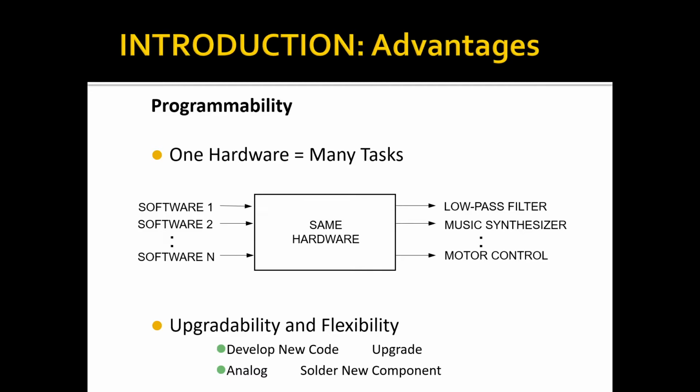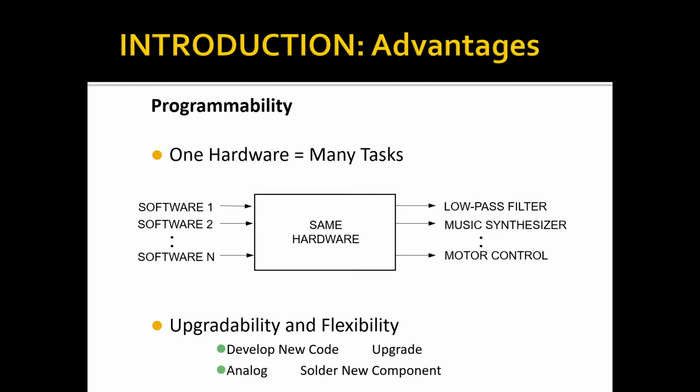Digital signal processors are programmable. You can use the same hardware and put in different software so that different applications or many tasks can be performed by a single piece of hardware. You can upgrade, develop a new code, and it is very flexible. Whereas in analog, if you have to upgrade, it means a new design has to be done and a new circuit has to be built.